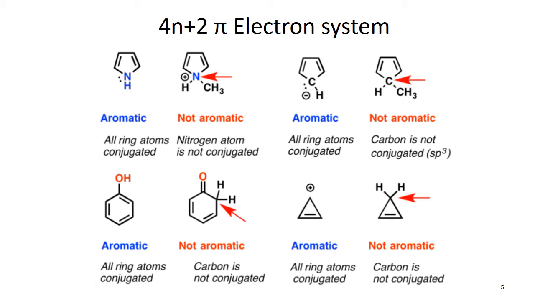And again we have this cyclic system where there are 2 electrons and it's a 3-membered ring, and in this case there is a positive charge here, and this is a cyclic system. It justifies this system where n is 0, so we say 4n plus 2 pi electronic system is there. The last one, where there is no positive charge on the cyclopropene, we say it's non-aromatic because carbon is not conjugated.